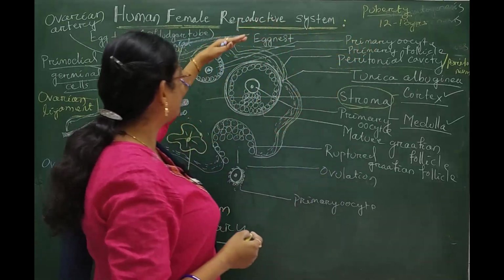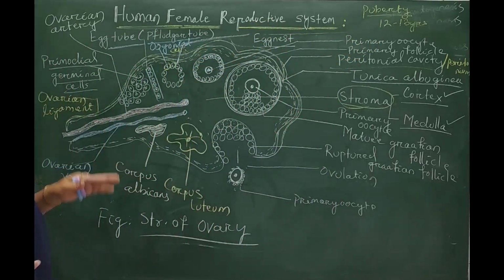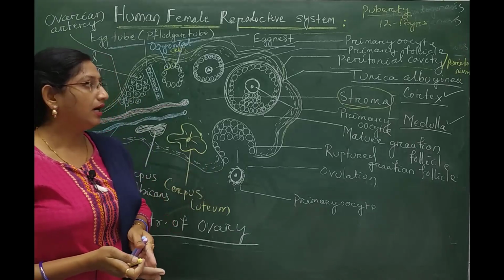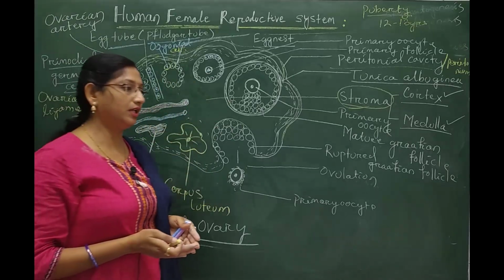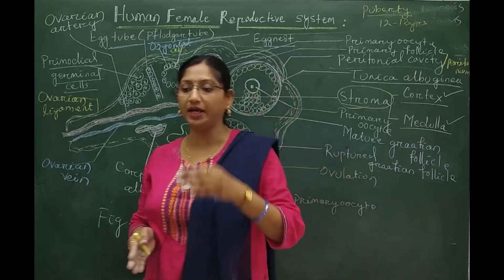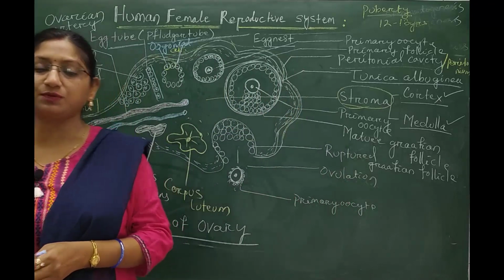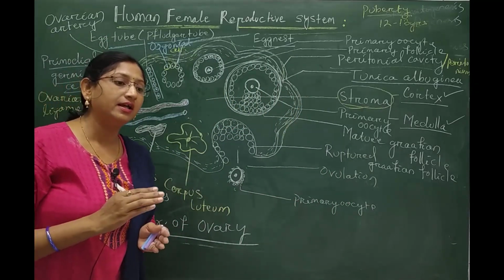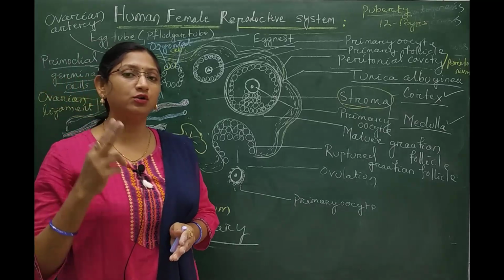Up to puberty, these follicles get arrested at a particular stage of division. As we discussed in our previous class, sexual reproduction involves the meiotic division, or meiosis. In meiosis there are two divisions.